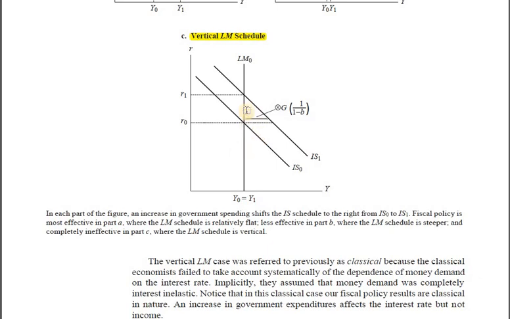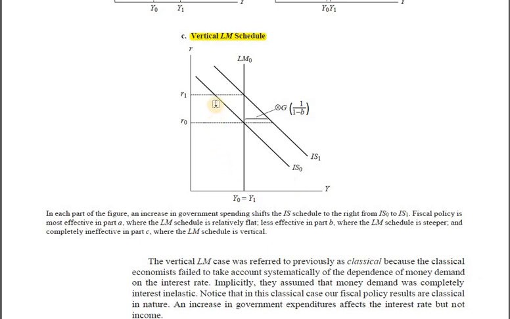Let's say case number 3, which is the vertical LM schedule. Here there's going to be only one level of equilibrium income. Why? Because the moment government expenditure increases, the IS curve shifts rightwards, transaction balance goes up. Transaction balance means money demand. Money demand exceeds money supply. It's going to put upward pressure on the rate of interest.